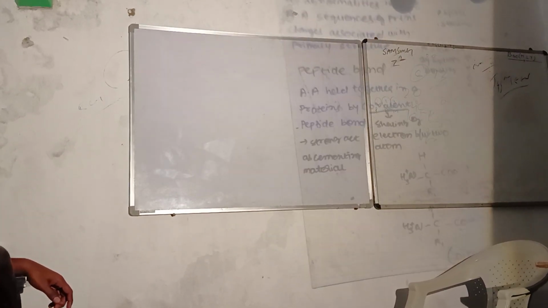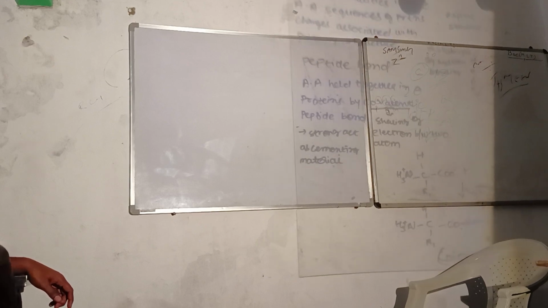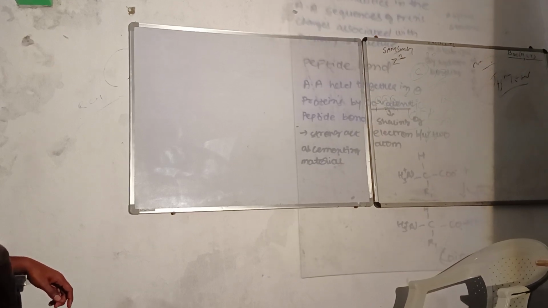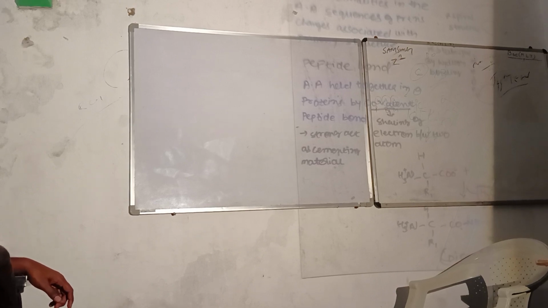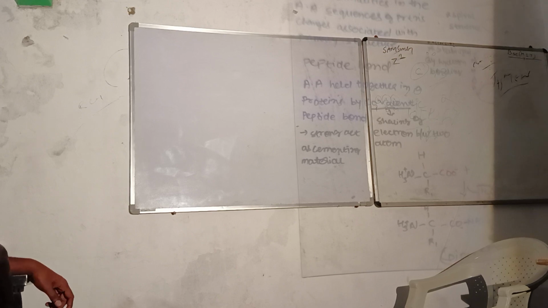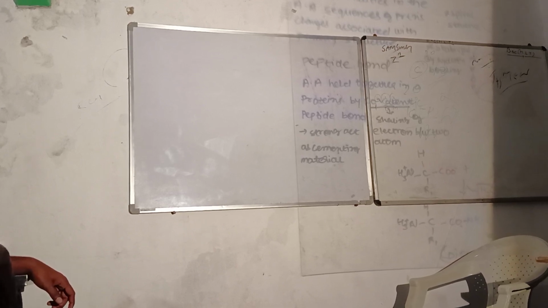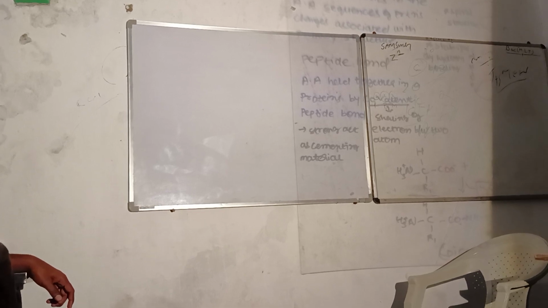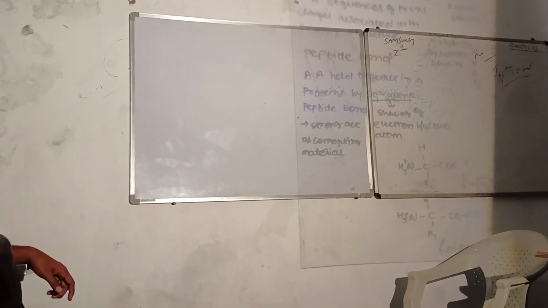Now amino acids are held together in a protein by a covalent peptide bond. Covalent is the word representing the sharing of electrons between 2 atoms. That's the reason the bond is called a covalent peptide bond, because when they join together, they share their electrons between them.